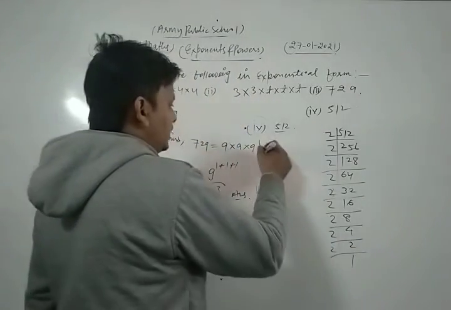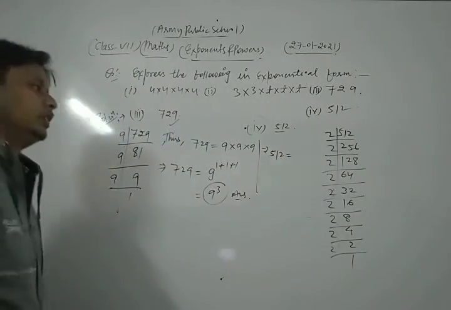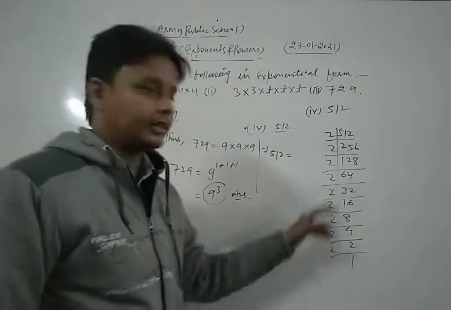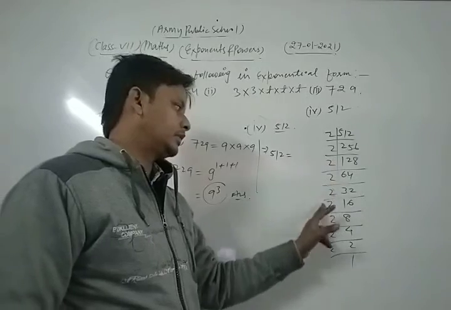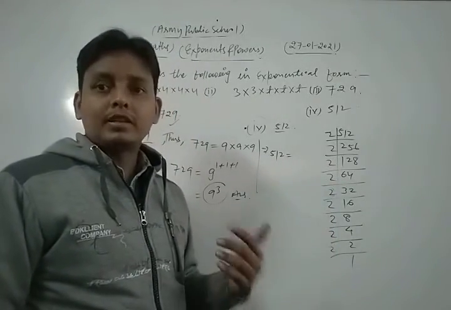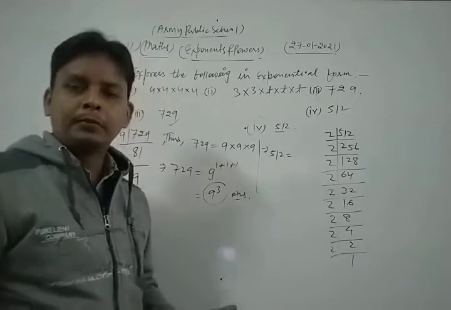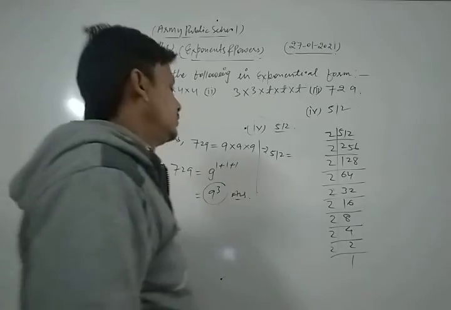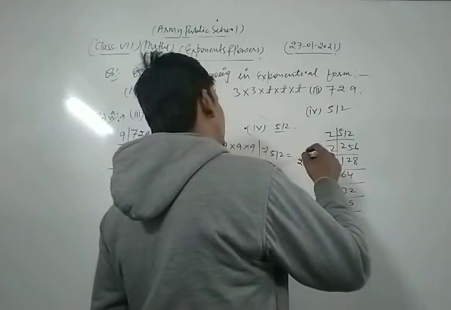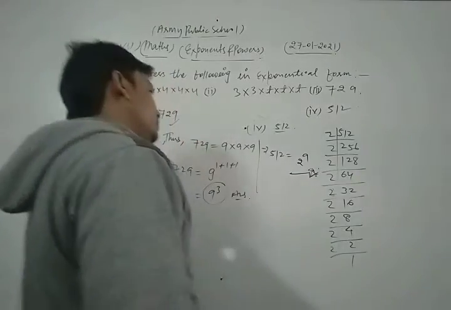Now, thus the required exponential form of the number 512 is what? 2 multiplied how many times? Let's see. 1, 2, 3, 4, 5, 6, 7, 8, 9 times. So we write 2 to the power 9. We apply the law of exponent, a to the power m into a to the power n. So here we get 2 to the power 9. This is the required solution of the given question.